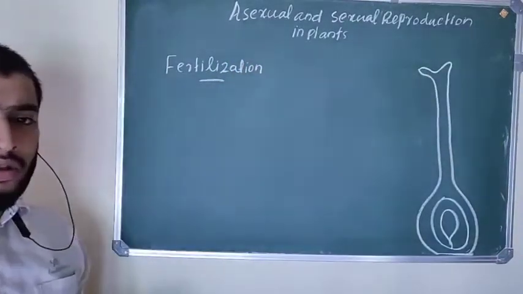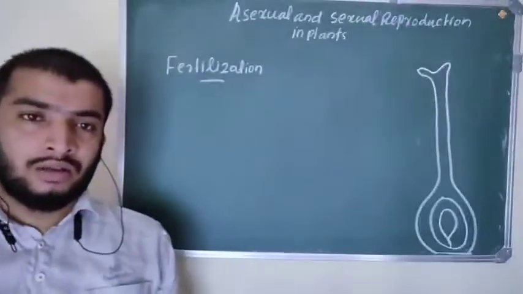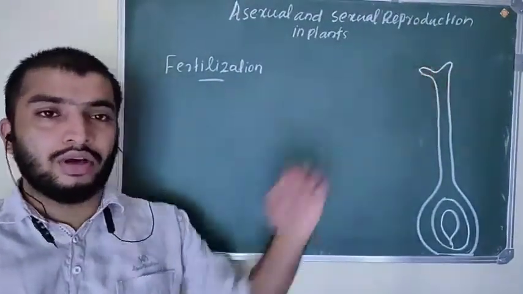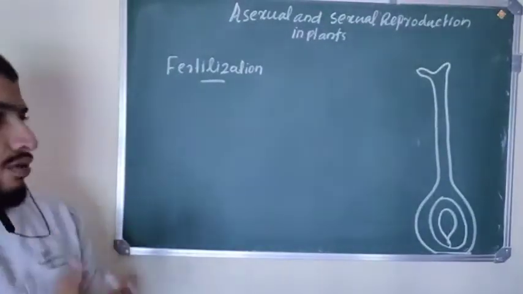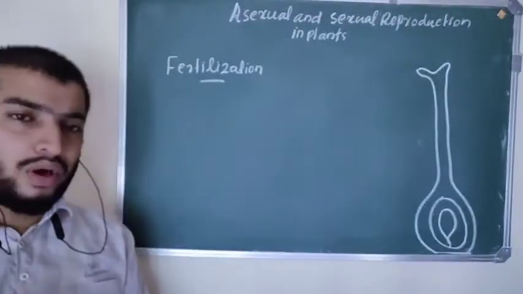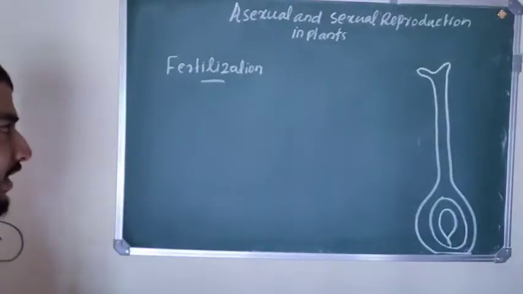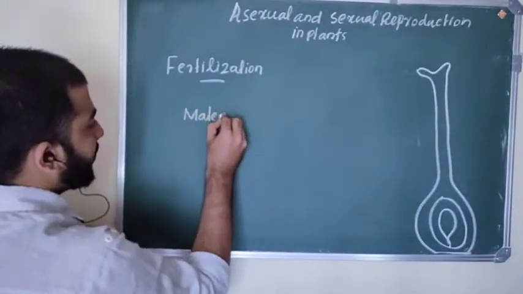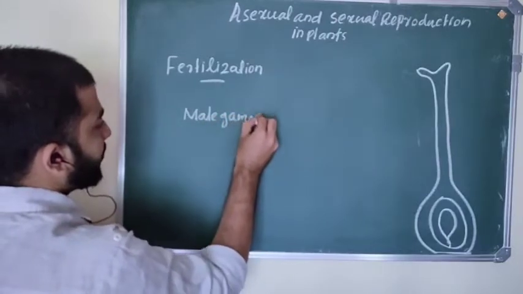Fertilization. After pollination, pollen grains land on the stigma of a flower. Then next, fertilization is going to happen. What is fertilization? Fertilization means fusion of male gamete and female gamete.